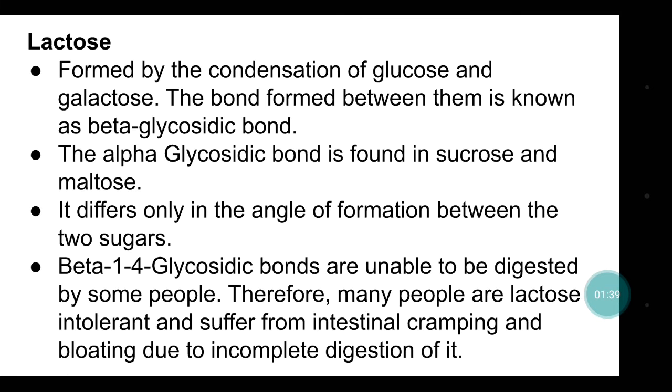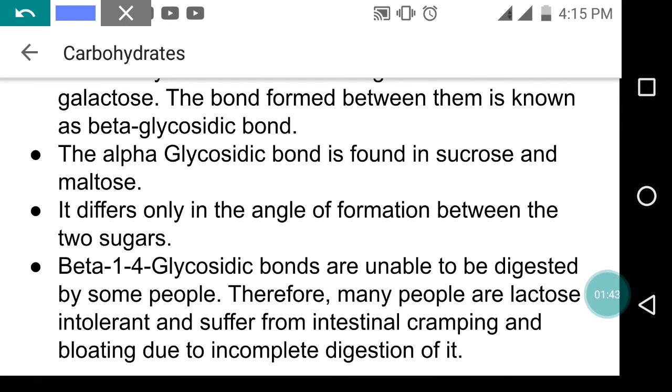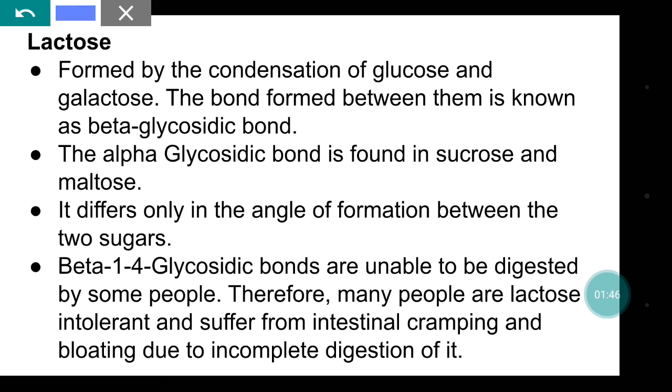Okay, now we will see this beta 1,4 glycosidic bond is unable to be digested by some people. Therefore many people are lactose intolerant.